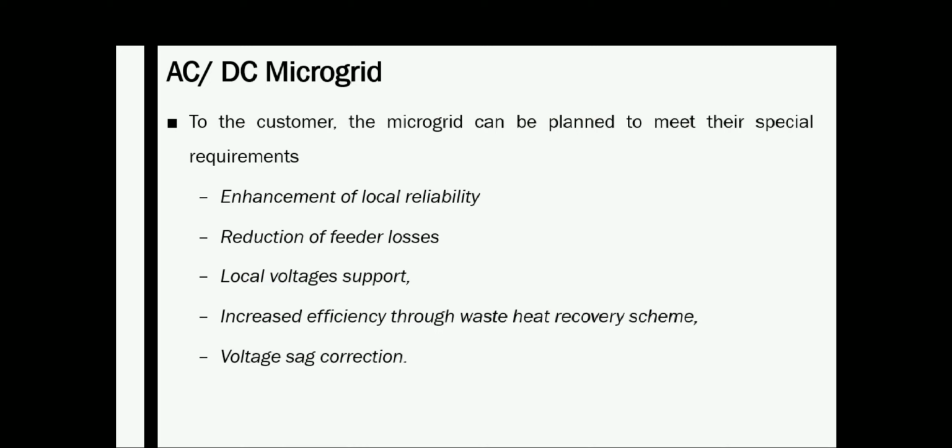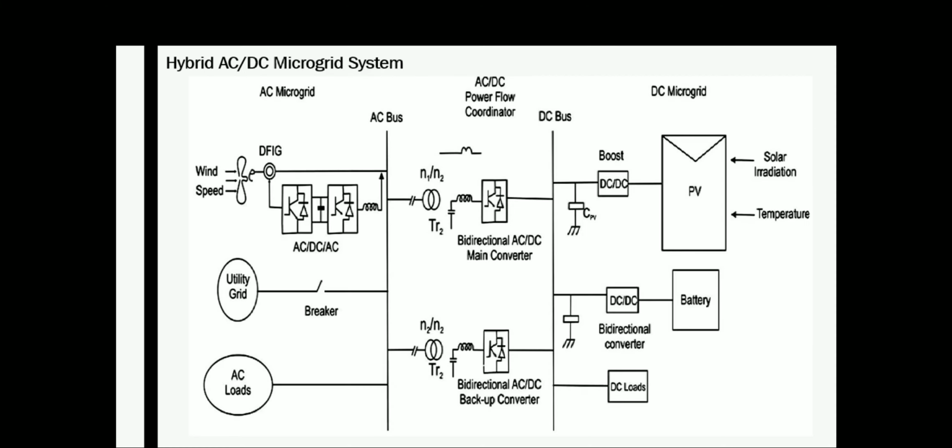And a third type is the AC DC microgrid, that is, the hybrid microgrid. The hybrid AC to DC microgrid system schematic is given here. Here you can see that there is an AC grid and also a DC grid. AC based power generation can be connected to the AC bus, and DC based power generation can be connected to the DC bus.